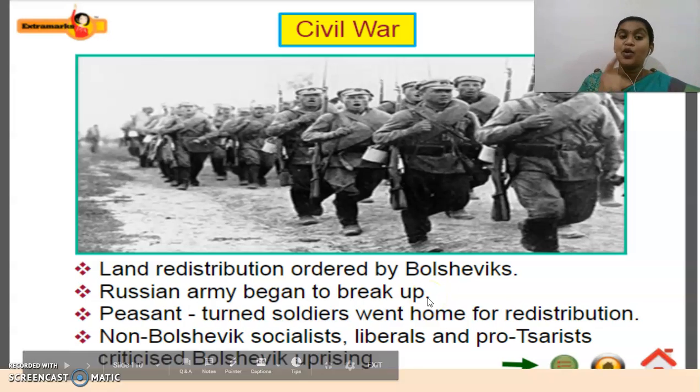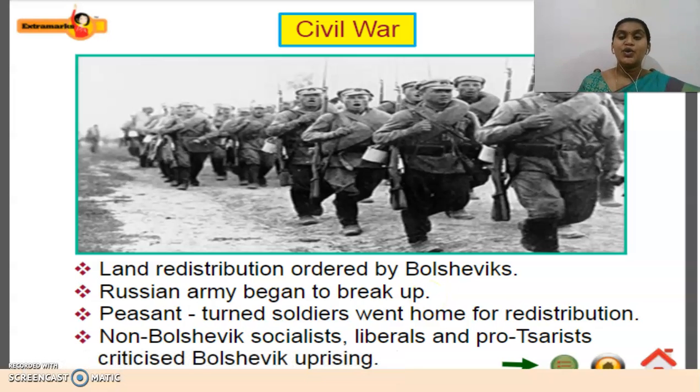Why did this Russian army start to break up? Because many of the peasants were there in the Russian army. So when this land redistribution order was passed by the Bolsheviks, many peasants who were in the army started to leave the army and move back to their villages, and they wanted to be peasants again. They don't want to be army people anymore.